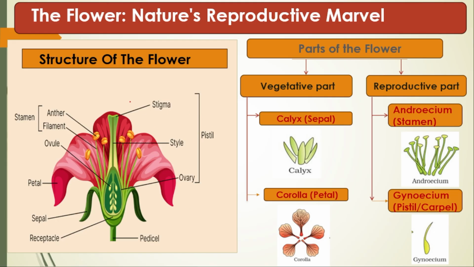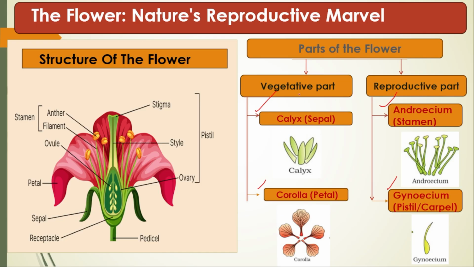Next, this is the structure of a flower, a typical structure of the flower. When we talk about the parts of the flower, a flower has mainly two parts, the vegetative part and the reproductive part. Again, the vegetative part is divided into two types and the reproductive part is divided into two types. The vegetative part helps in protection and attraction, and the reproductive part is meant for reproduction, that is sexual reproduction.